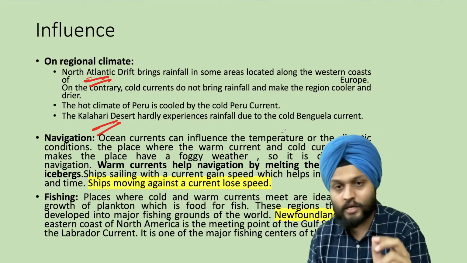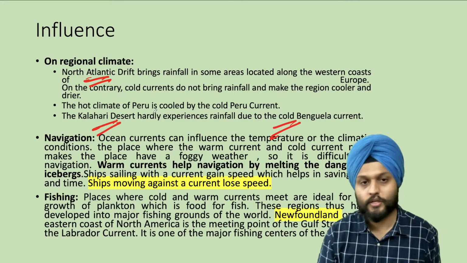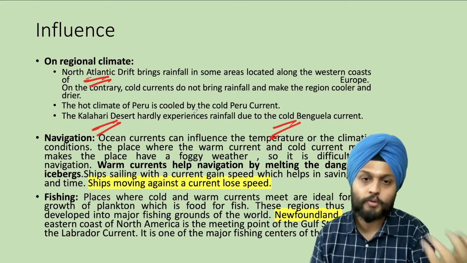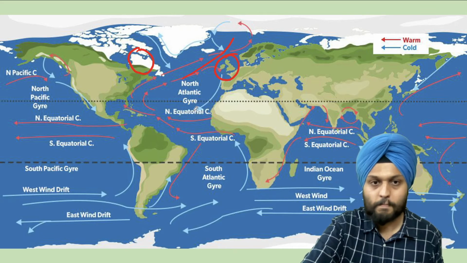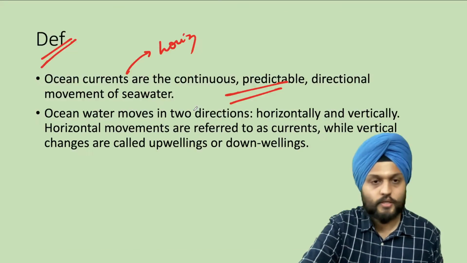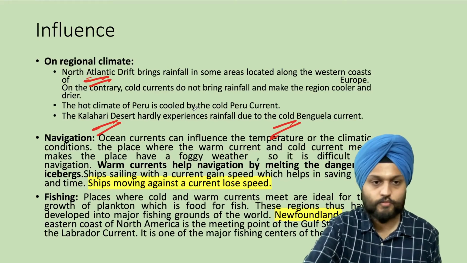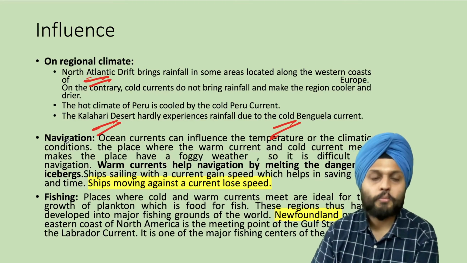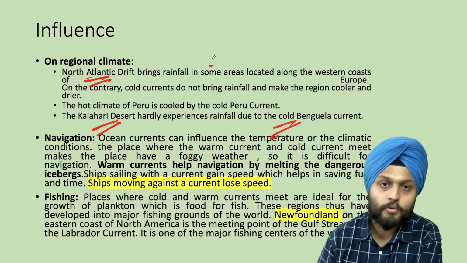So typically areas along the cold current are having deserts. So Kalahari Desert in the tropics hardly experiences rainfall due to cold current.